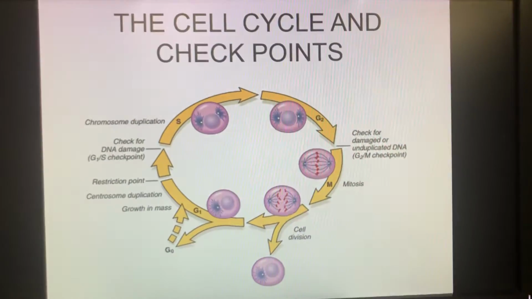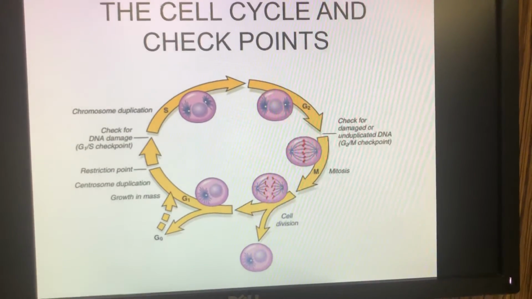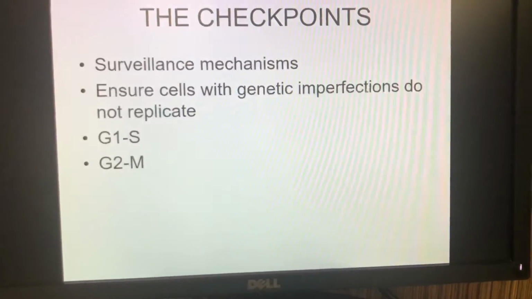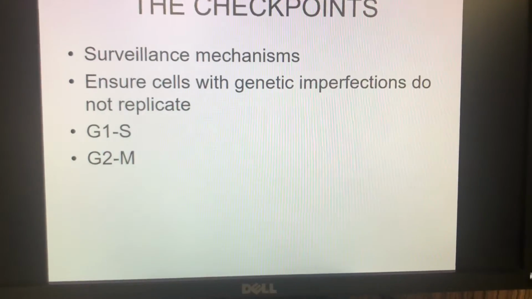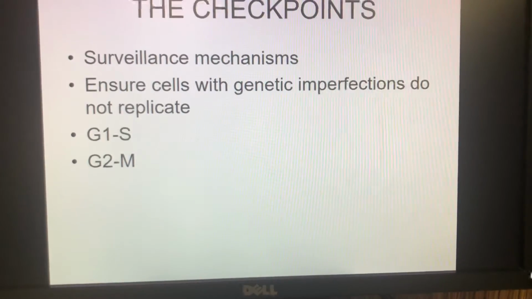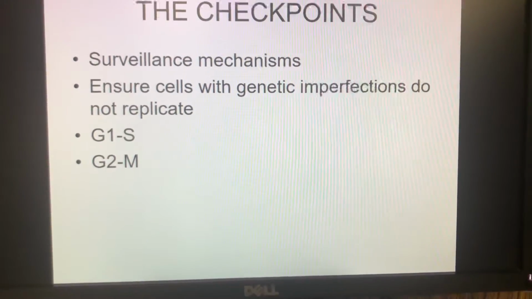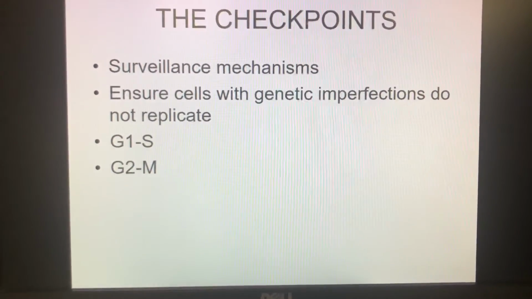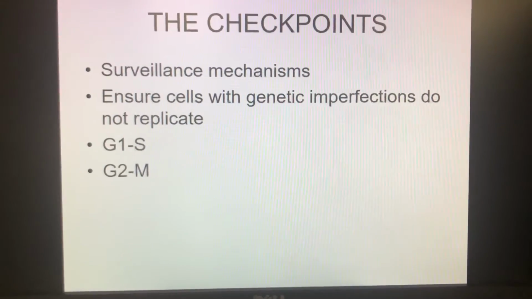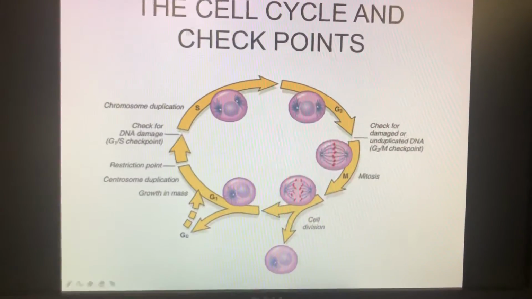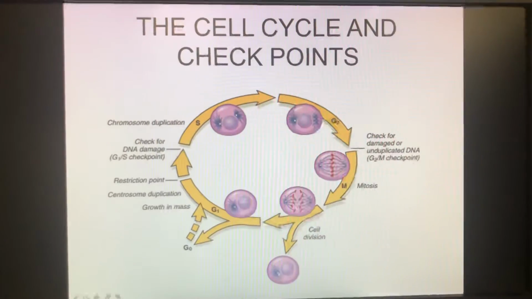After understanding about the cell cycle, we will now know what the checkpoints are. So what are the checkpoints? They are nothing but surveillance mechanisms that ensure that the cells with genetic imperfections do not replicate. So here is the cell cycle diagrammatically.